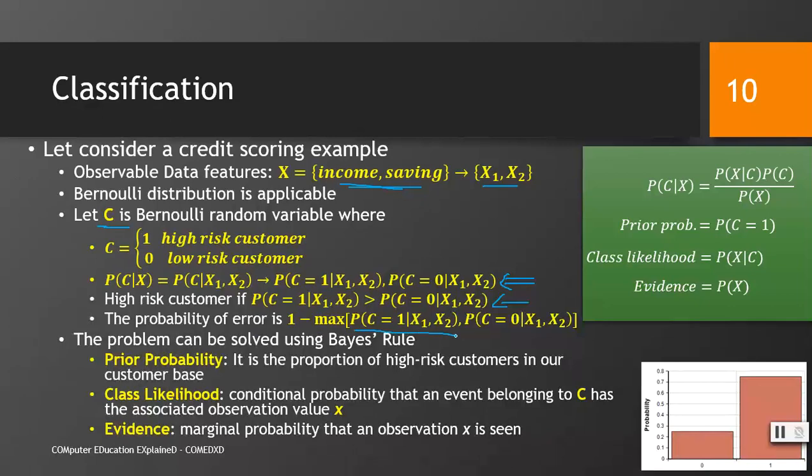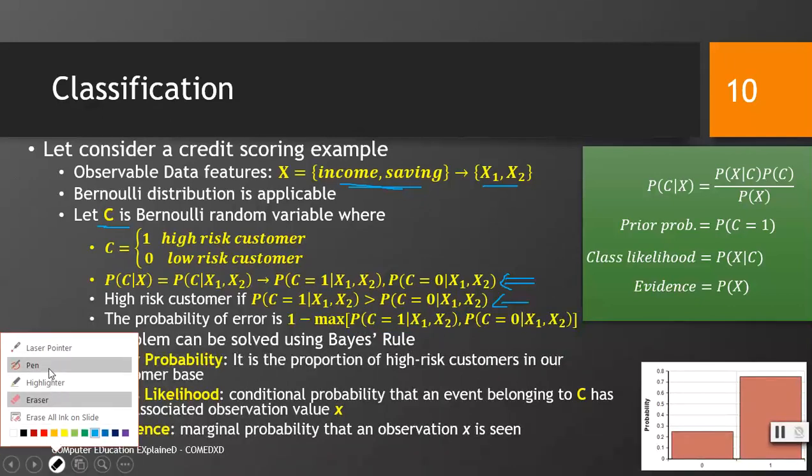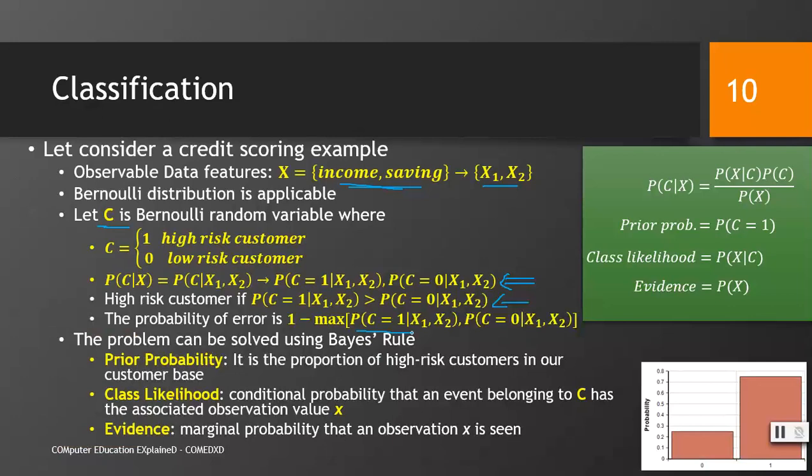Probability of being a high risk customer and probability of being a low risk customer. We have two options. Let's say we have a high risk customer, then in that case this term would be greater than this term, right?